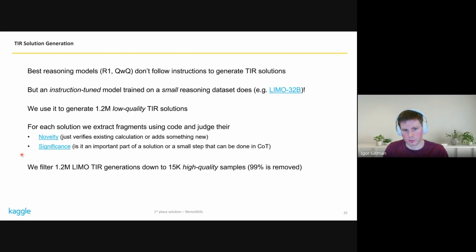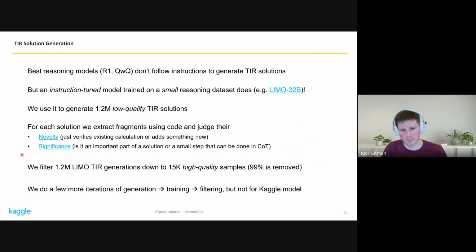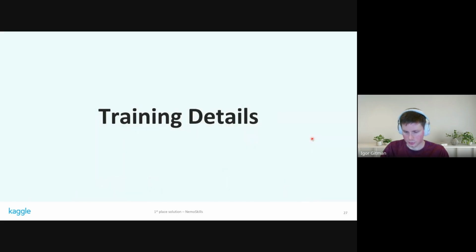So we filter these 1.2 million solutions down to just 15,000. And you can see that we remove about 99% of the data, but what we end up with is fairly high quality samples that we can then use for training our final models. And of course, you can do a few more iterations here. You can now train on these 15K samples, do more generation, do more filtering, and repeat this process. We actually did try that for our best models, but this is not used for the final Kaggle model. So the final Kaggle model is only trained on these 15K high quality samples. So let's now cover the training details.